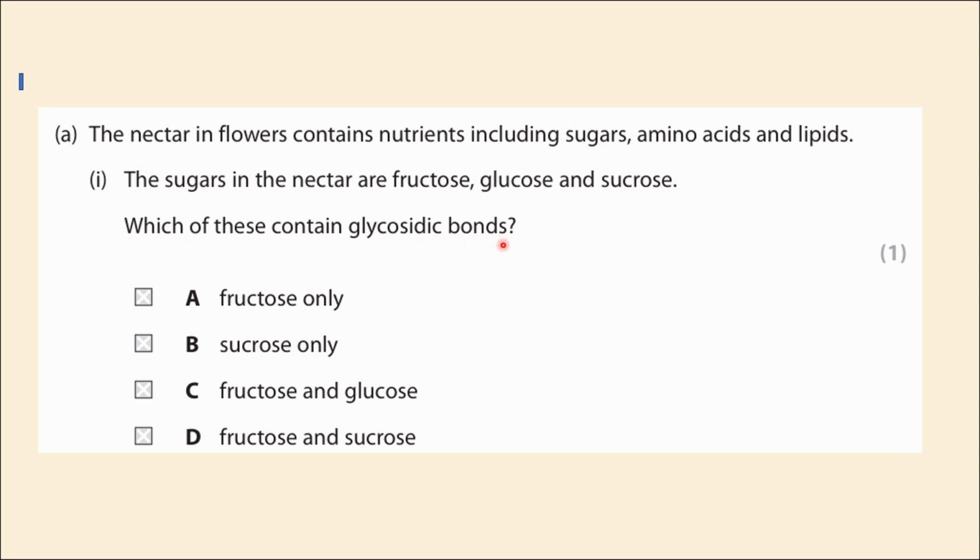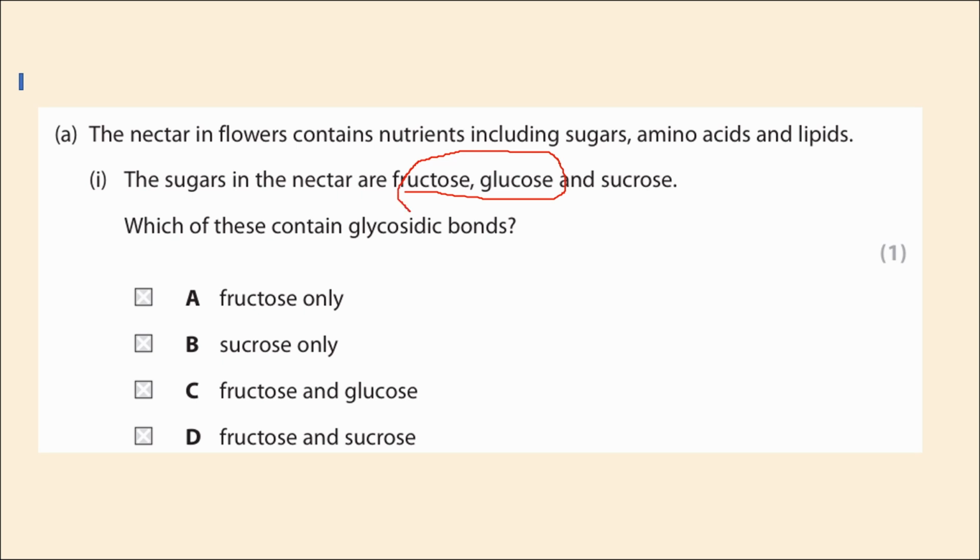To determine which of these contains glycosidic bonds, remember that a glycosidic bond can only form between two monosaccharides when they combine to create a disaccharide or a polysaccharide. So in this case, fructose and glucose are both monosaccharides and do not contain glycosidic bonds on their own.